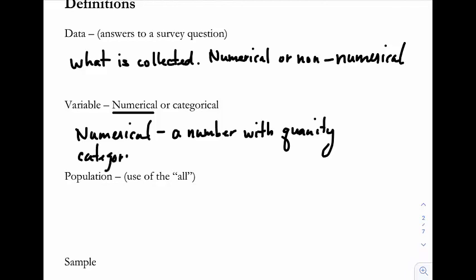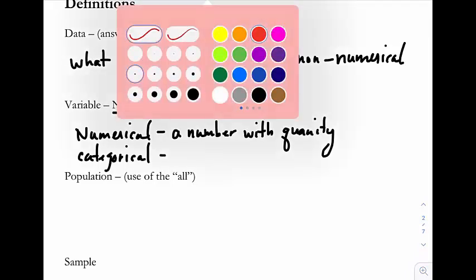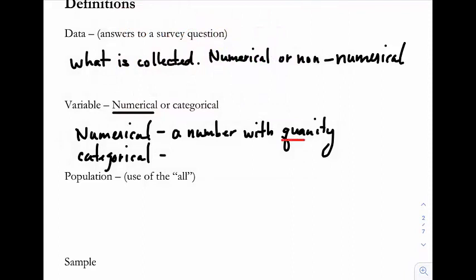So categorical is basically, it's not a number. It can be a number, but it's a number that represents a person's name or entity or something in that way. And that's why you have the distinction here that categorical can be numerical too, but more specifically, in a numerical setting, it has quantity value.